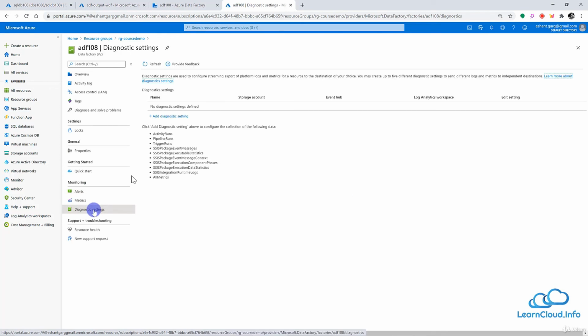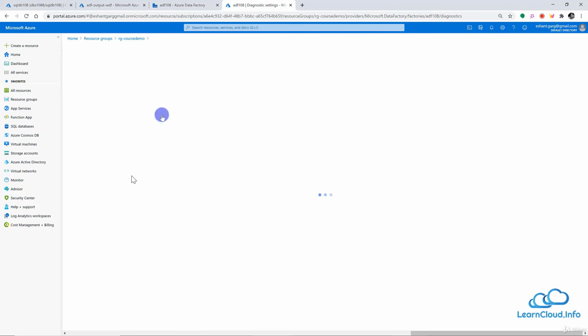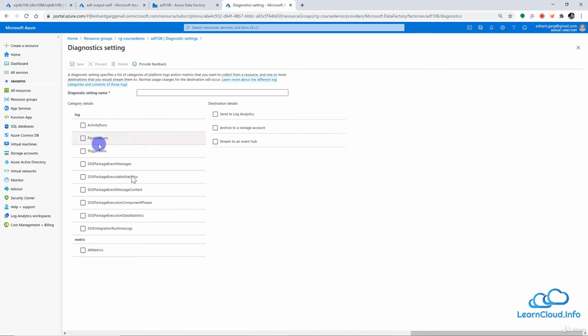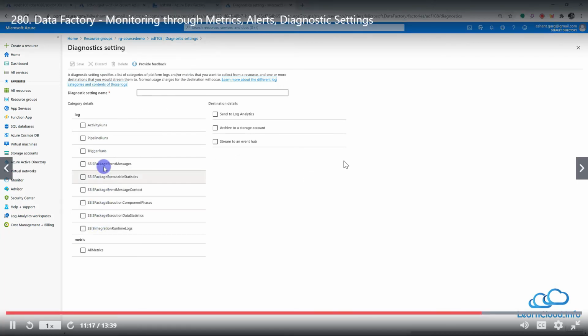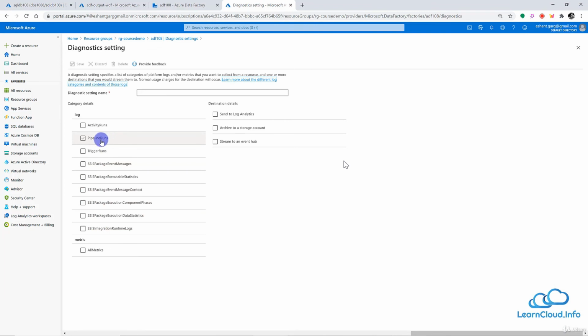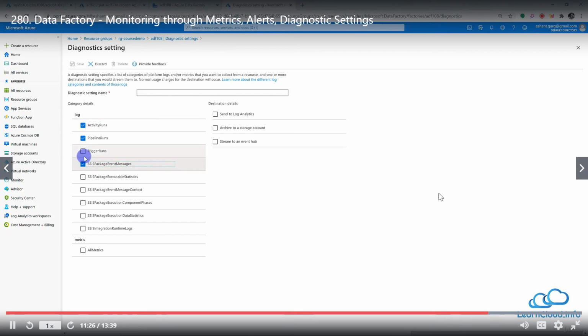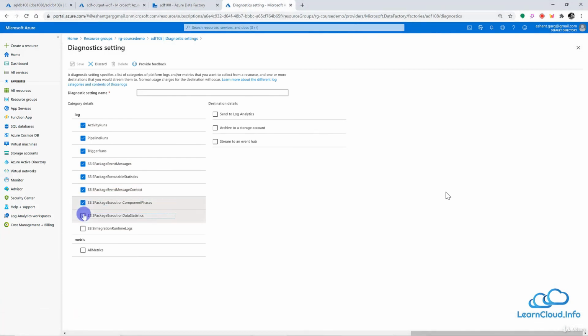In diagnostic settings, we basically store the logs, the metrics logs, in a particular location so that we can analyze them later. If I click on add diagnostic setting here, I can see all the logs generated by the system: logs related to pipeline runs or activity runs, SSIS package event messages, trigger runs. These are all different logs, and I can select all of them. You don't have to, but if you want, you can.